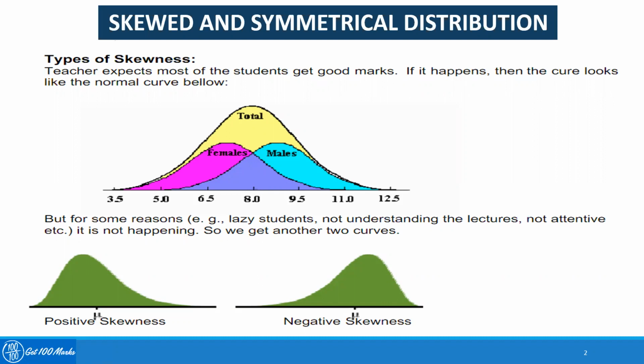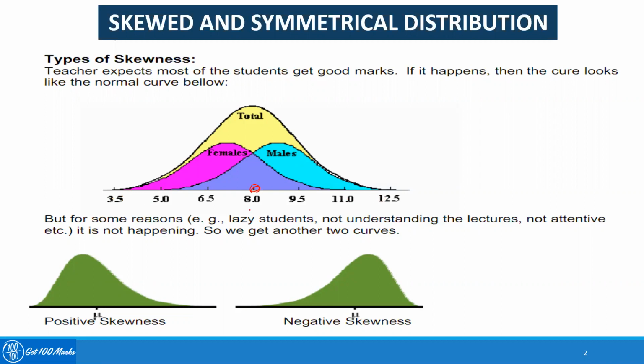The entire thing I have discussed with an example. Suppose I, as a teacher, have taught one subject like statistics and I'm expecting the students to get good marks. Now I have taken a test and the mean marks, or the average, is obtained at 8. A few of the students got 5, 6, 6.5, and some of them did very well, with a maximum of 12.5. So the minimum is 3.5, the maximum is 12.5.